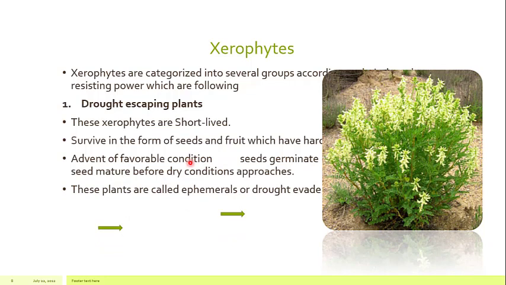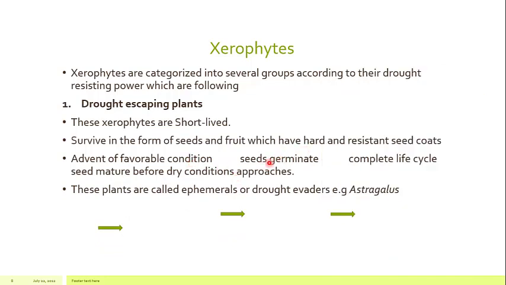So on the advent of favorable conditions, the seeds germinate and rapidly complete their life cycle, and the seeds mature again before the dry conditions approach. So as far as the drought-escaping plants are concerned, as the name indicates, they escape the drought. And how do they escape the drought?